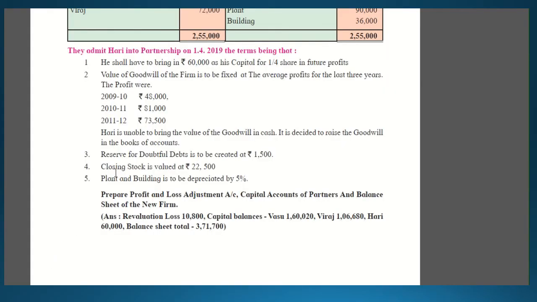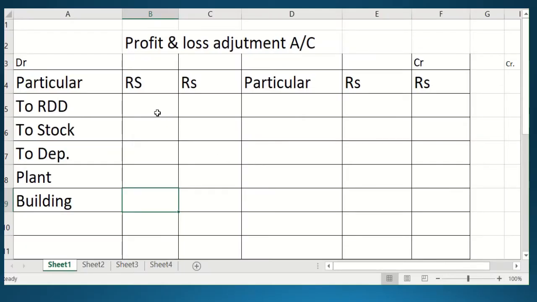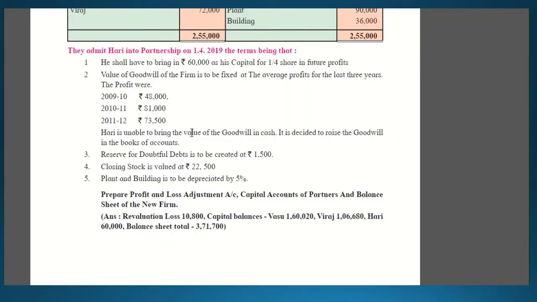So students, as the reserve for doubtful debt, 1500 is already given, so we will write 1500 directly in the outer column. After that, stock. So let's go for the stock amount. Stock amount as per the balance sheet is 25,500 minus valuation amount 22,500.